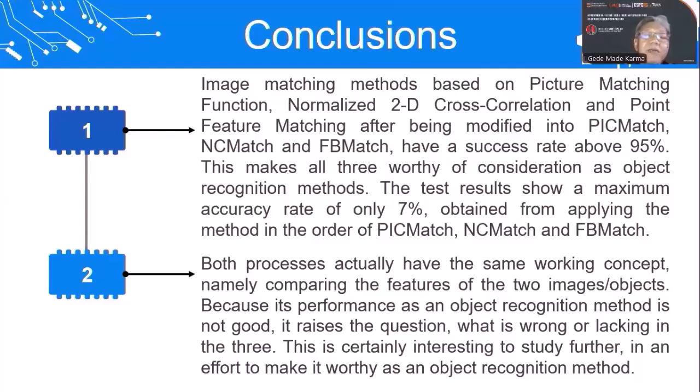This makes all three worthy of consideration as object recognition methods. The test results show a maximum accuracy rate of only 7%, obtained from applying the methods in order of PIXMAC, NC-match, and FB-match. Both processes actually have the same working concept, namely comparing the features of two images or objects.